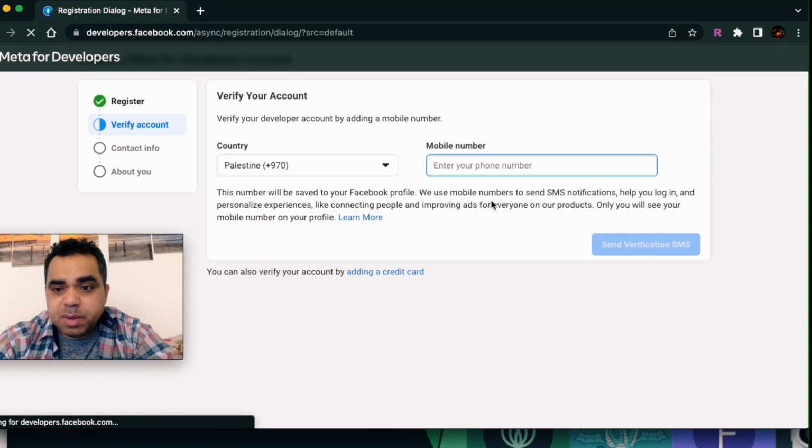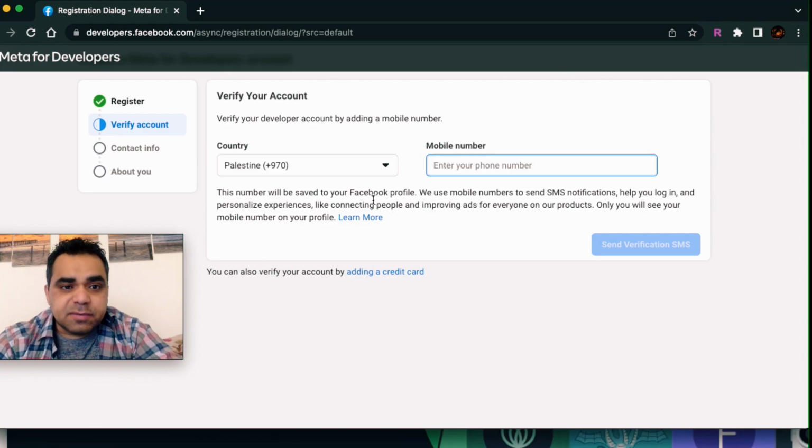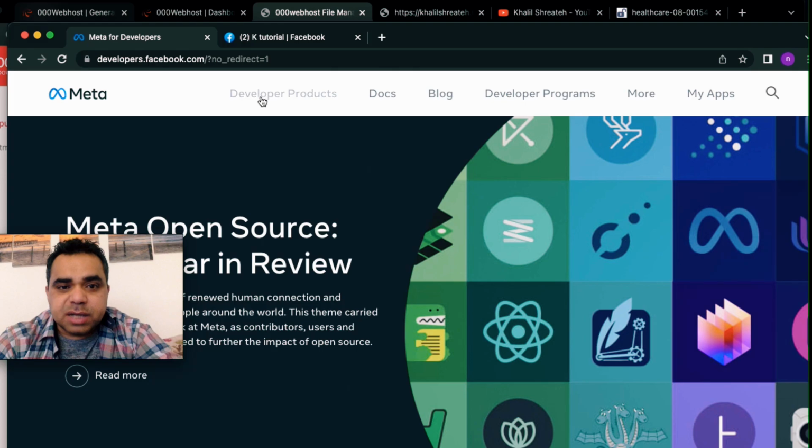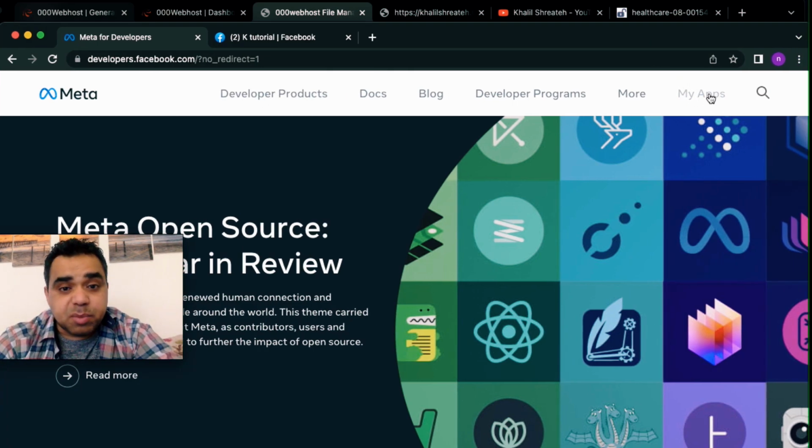Just insert your mobile number, then click on this button here, send verification SMS. You're gonna receive a code in your smartphone. Insert it in the Facebook field to verify your account. After that, just make sure of your contact info, about info, and then you're gonna have a developer account on Facebook activated. Once it is activated, you will have my apps instead of get started, as you see here on the top right corner.